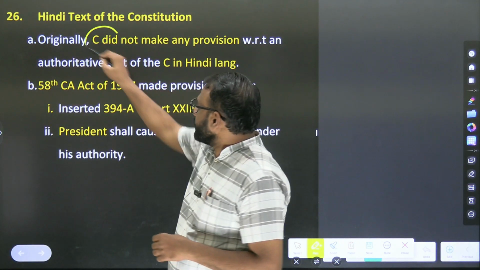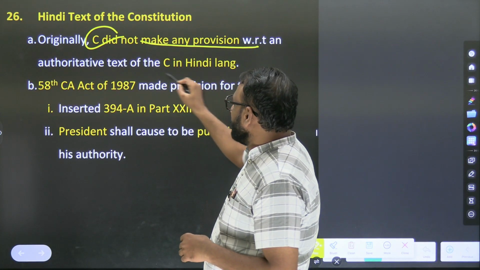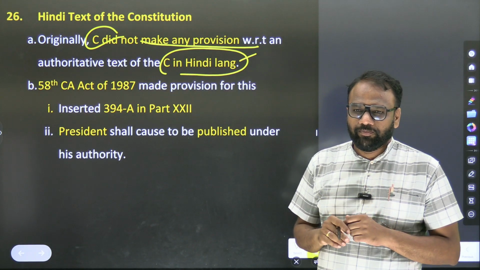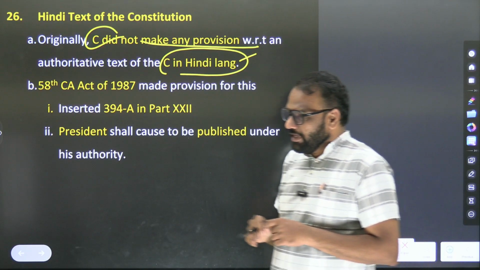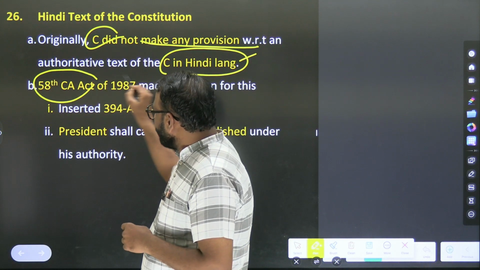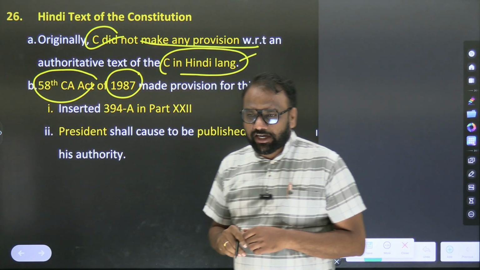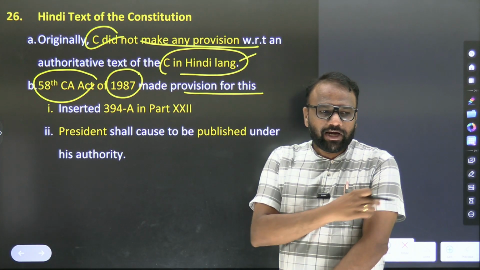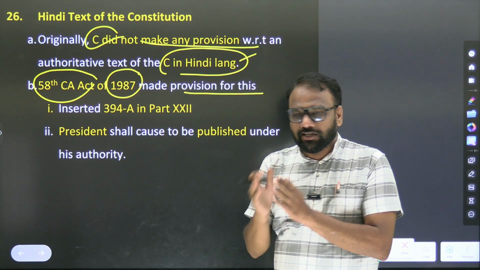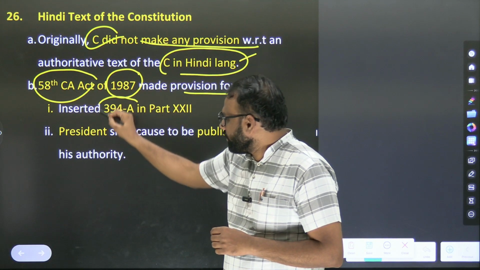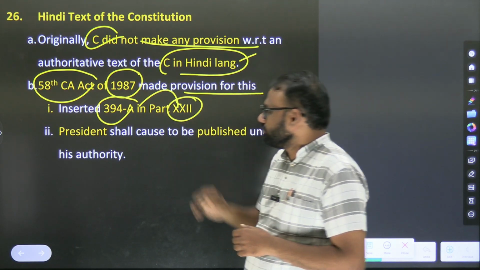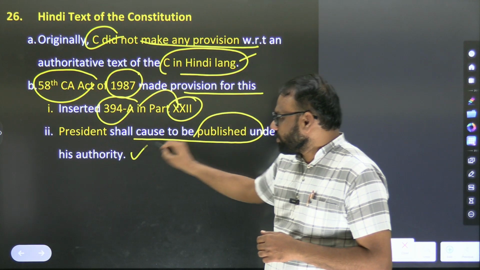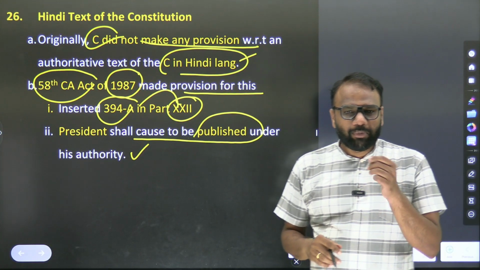Hindi text of the constitution. Originally, the constitution did not make any provision with respect to an authoritative text of the constitution in Hindi language. Originally it was written in English. It was not present in Hindi. The 58th Constitutional Amendment Act of 1987 made provisions for this. Through it, they said that the constitution should also exist in Hindi, so Article 394A was inserted in Part 22: the President shall cause to be published under his authority. It means the constitution should also be published in Hindi.